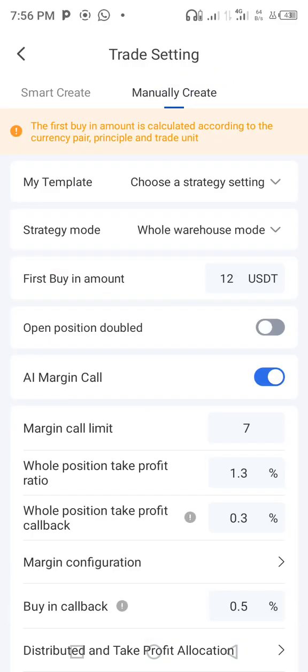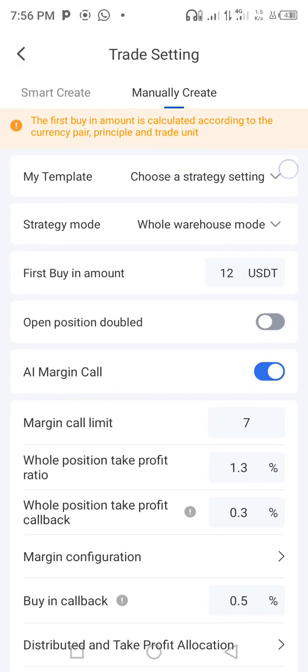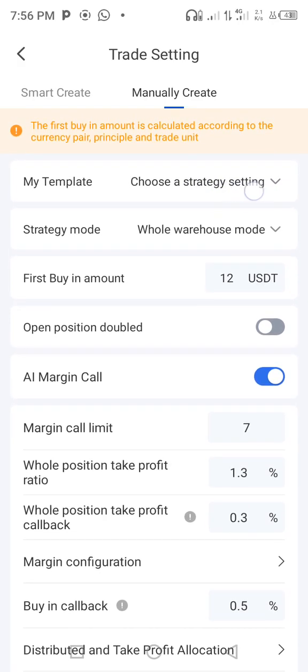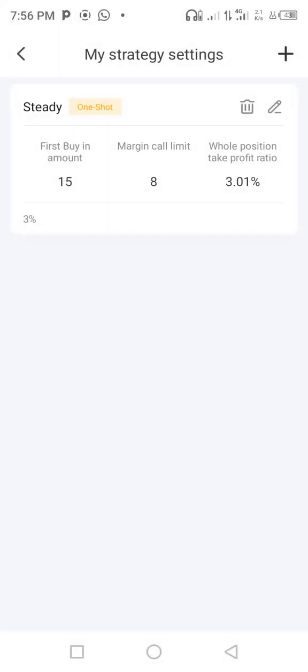There is smart create and manually create. You choose manually create, then you come here where you see choose strategy setting. Tap on choose strategy setting. Then after doing that, you will see your strategy is there. 3% strategy. You can see it is named here.